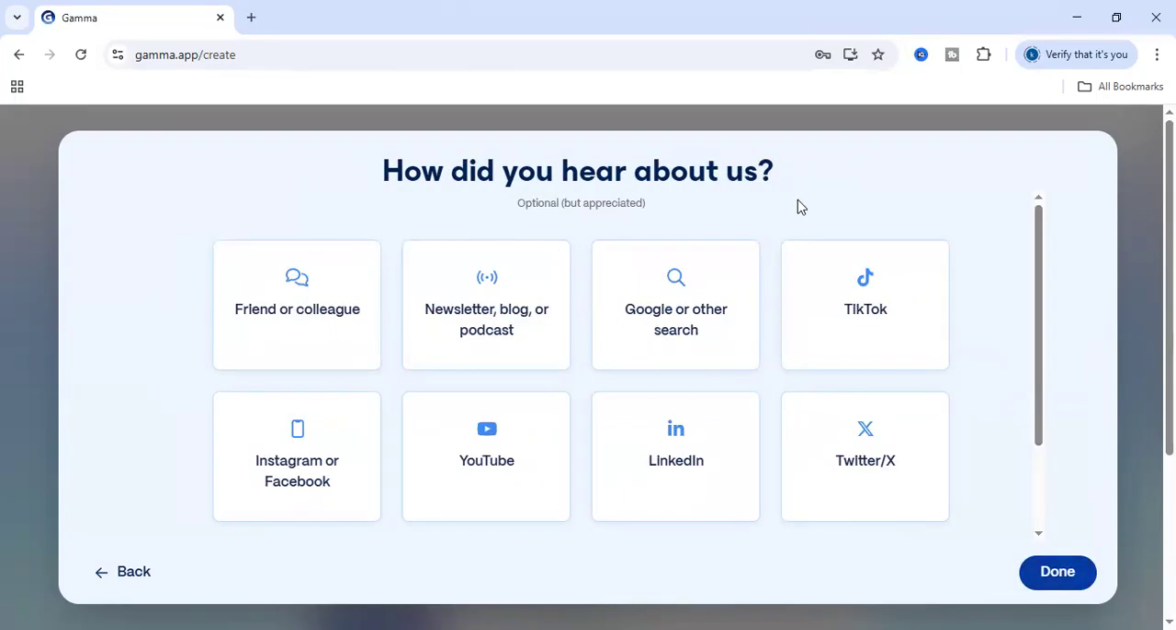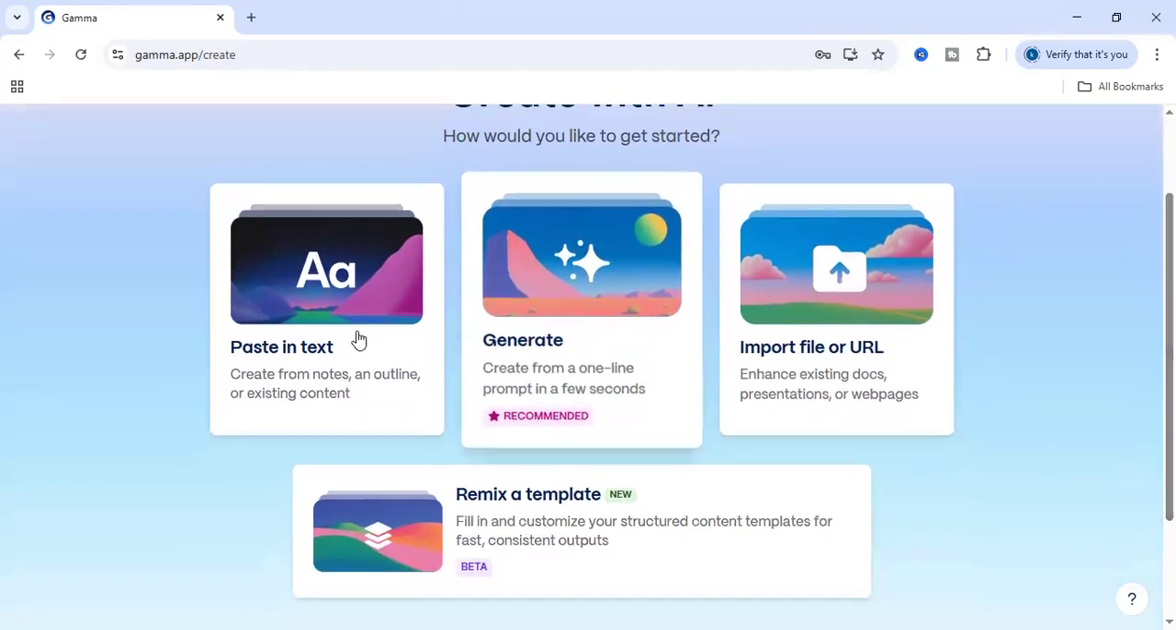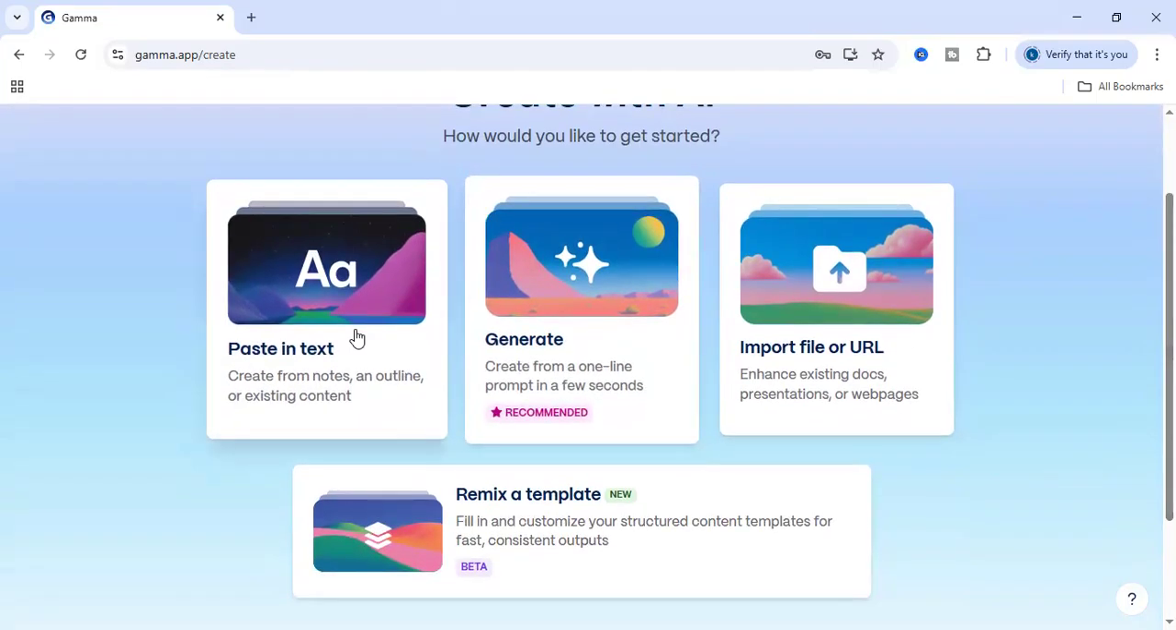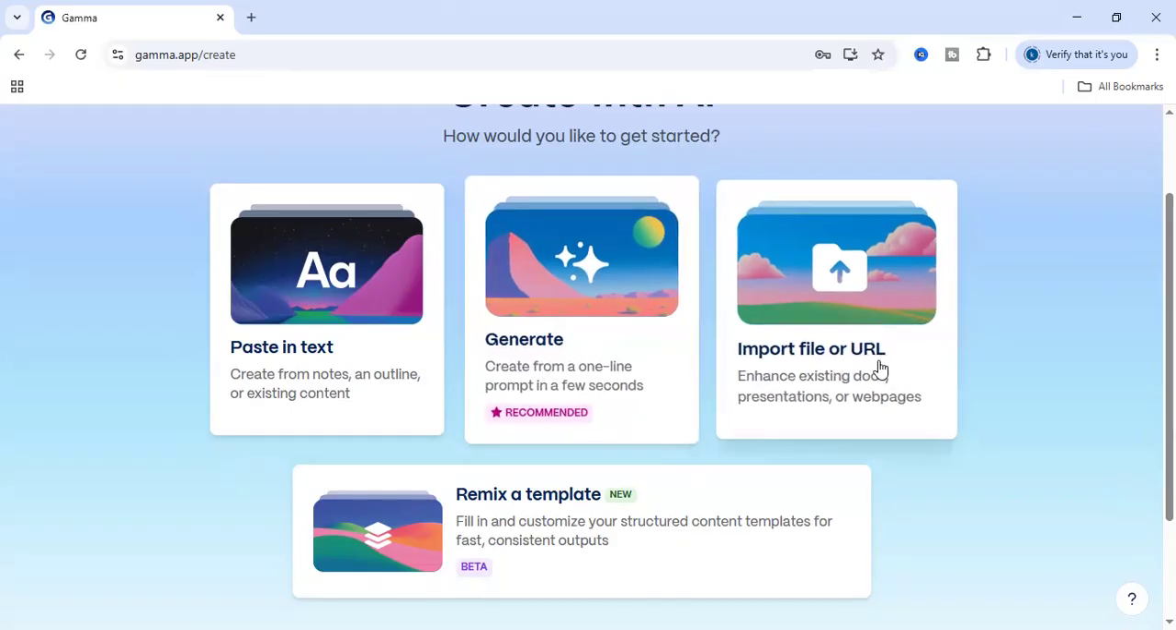How did you hear about Gamma? I just heard from YouTube. Okay. Then next, we have three options here. Here we can paste in text. Means if we already have text, we can paste it here, like a PDF file or a Word file. And generate means we have to type the idea. And if you have any PDF file, you can upload it here.